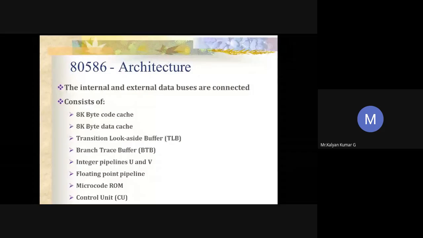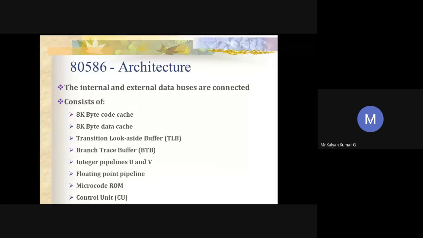This Pentium processor data bus serves the on-chip caches rather than the internal 32-bit registers. You know the advantage in serving the on-chip caches: it reduces your access time. Usually the internal and external data buses are connected with the help of these caches. The components inside this architecture consist of these parts, whatever I have listed.